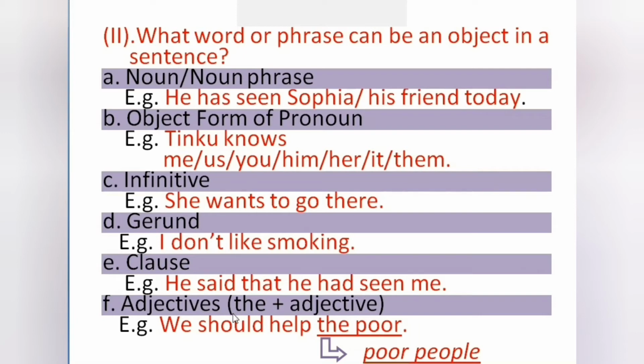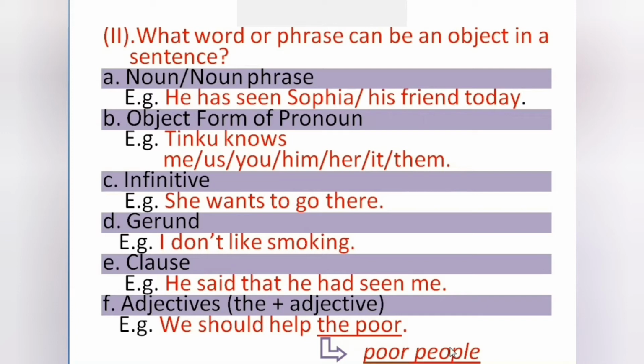The last one is the adjectives, provided the plus adjective functions as a noun. We should help the poor. Poor is adjective, the is the article here, the plus adjective used here. If the plus adjective is used, it refers to the same kind of people. We should help the poor. That means we should help poor people.